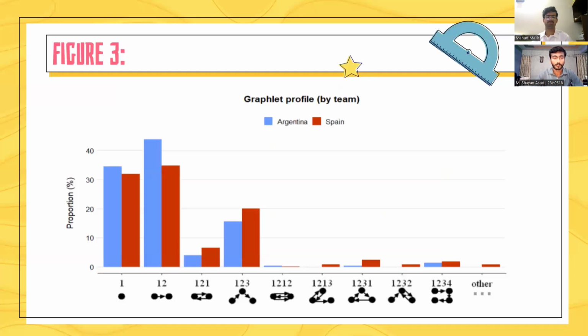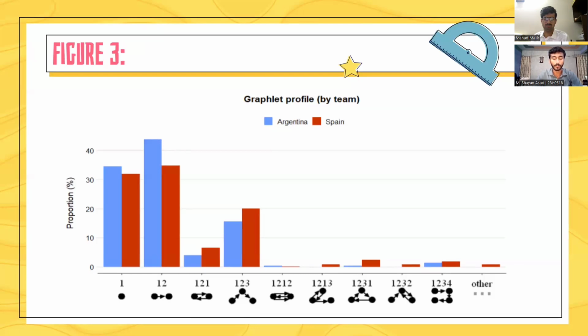This is Figure 3 given by Bourgeais. This figure shows the graphlet profile of two basketball teams, Spain and Argentina. A graphlet is a simple subgraph structure, and this figure illustrates how these structures were used during gameplay. Spain's profiles indicate more complex graphlets compared to Argentina, suggesting that they exhibited more variability and adaptability in their gameplay.